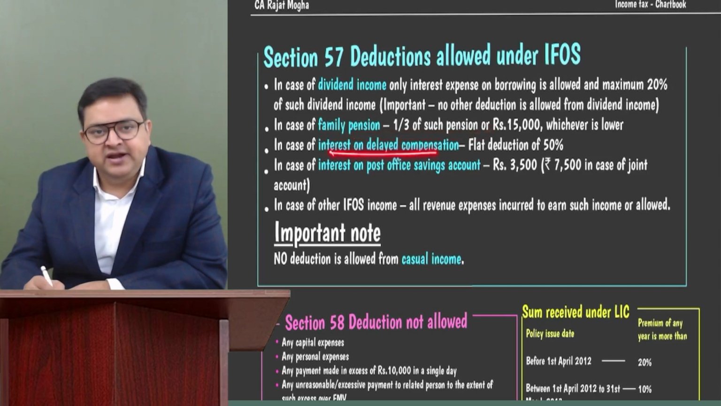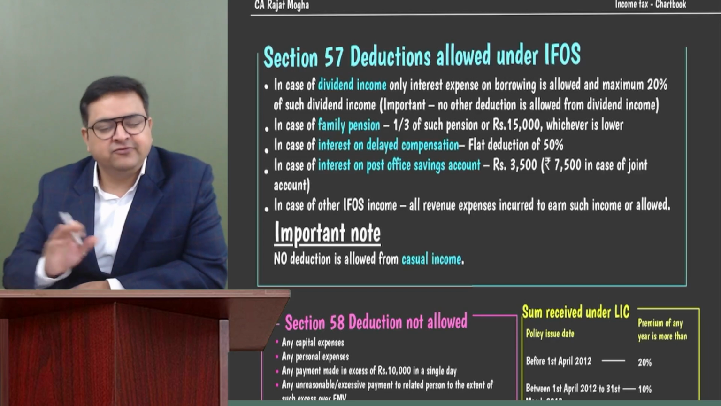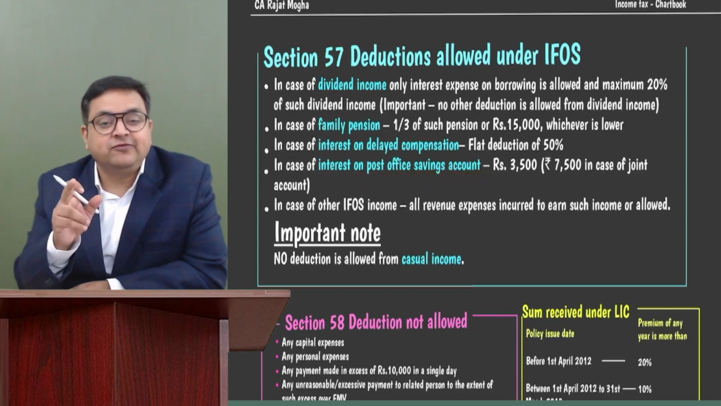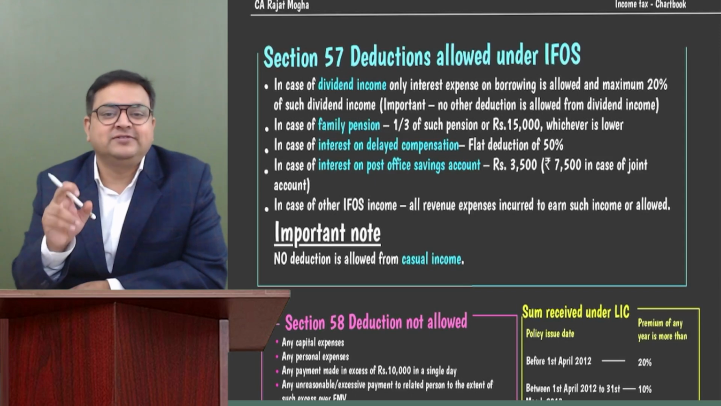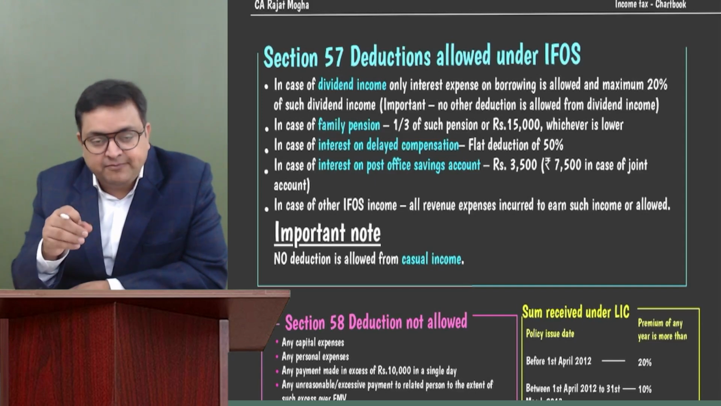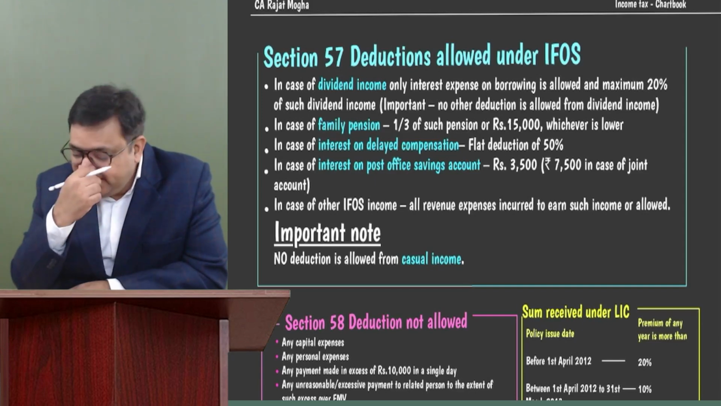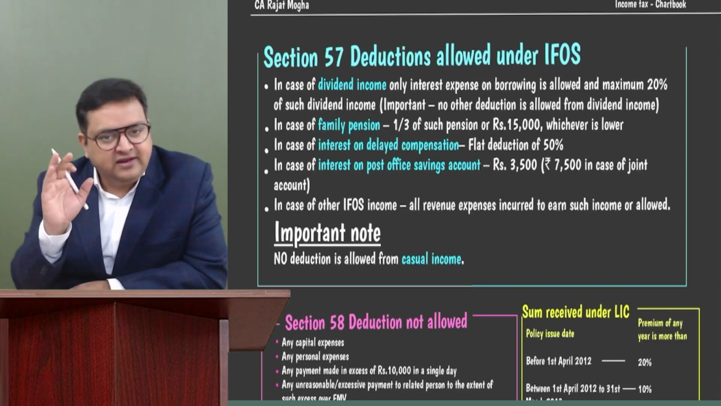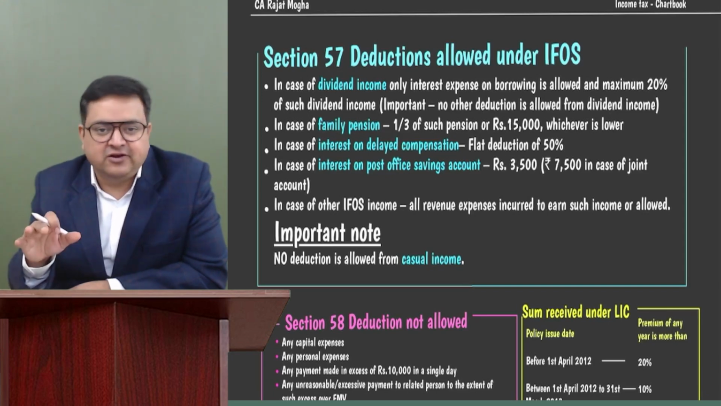Now, interest on delayed compensation, we have already discussed, 50% flat deduction would be there. Interest on post office saving account. Post office saving account. I'm not saying post office term deposit. I'm saying post office saving account. So if the person is getting post office saving account interest, then there is a flat deduction of 3,500. In case of joint account, the flat deduction is 7,000 rupees.